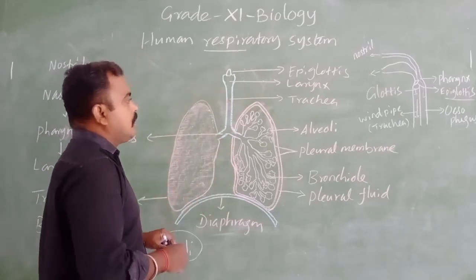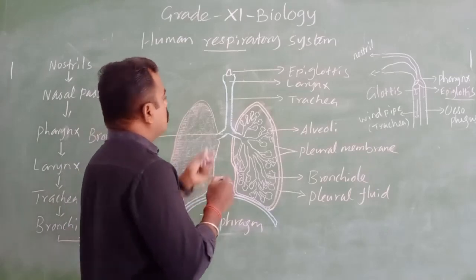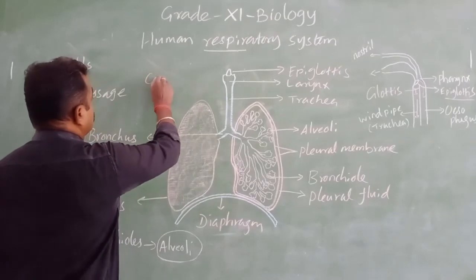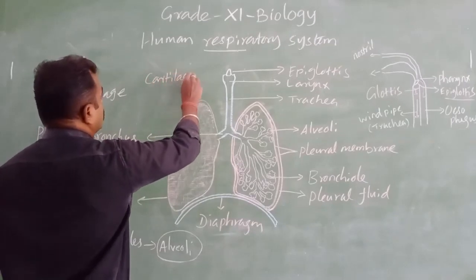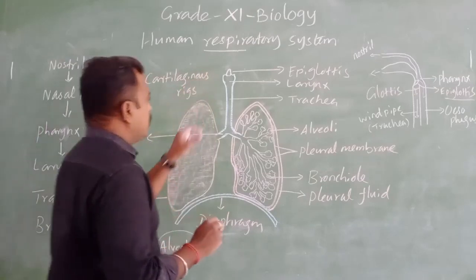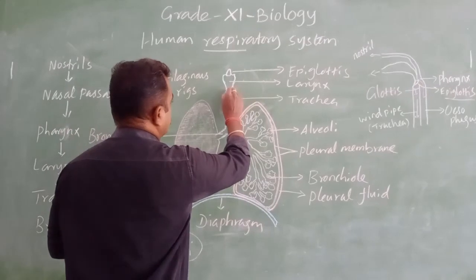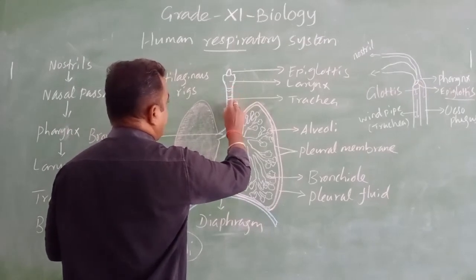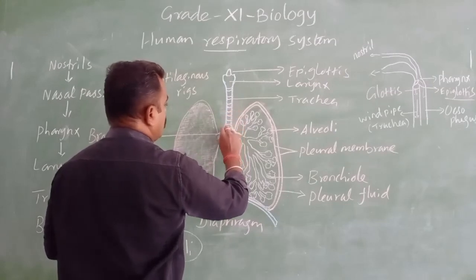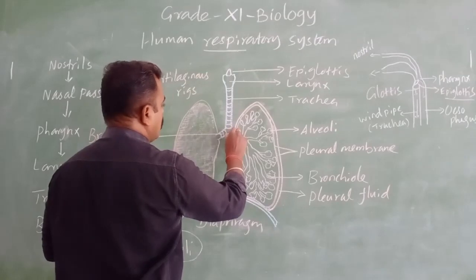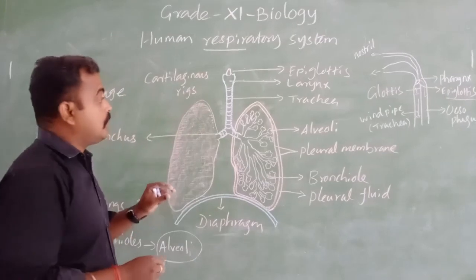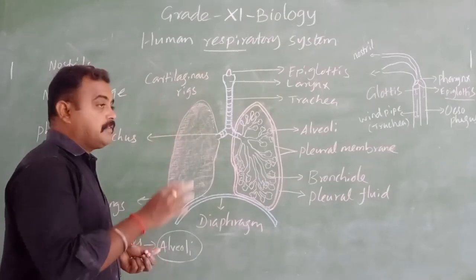The trachea consists of cartilaginous rings like this. They prevent it from collapsing. If there were no cartilaginous rings, it would shrink.